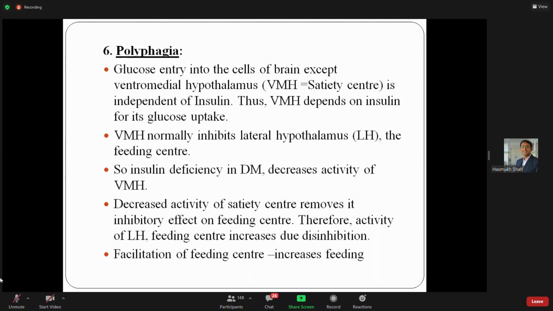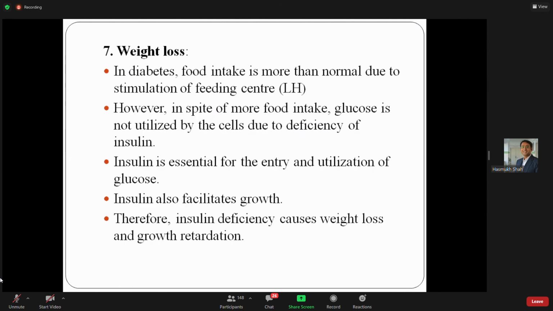आपको ये लिखना है, okay, in any exam. Now what is the reason of weight loss? So here in diabetes, food intake is more than normal due to the stimulation of the feeding center, but in spite of the more food, glucose is not utilized, mainly due to the deficiency of insulin. Now insulin is essential for the entry and utilization of glucose. One more thing, insulin is considered as one of the growth factors. So therefore insulin deficiency causes weight loss and growth retardation.